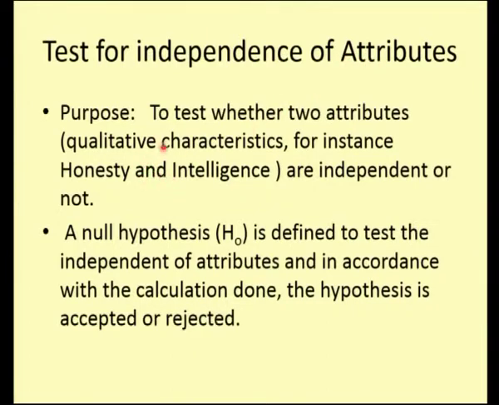So, we are going to test whether any two attributes are independent or not, or whether there is any association between these two attributes. If you want to test between two attributes, we have to take the chi-square test. Here the null hypothesis is defined to be the independence of attributes, or there is no association between the two attributes. The same chi-square statistic, the summation of O minus E the whole square divided by E, is adopted here, and then finding the table value, compare, and then accept or reject based on your inference.